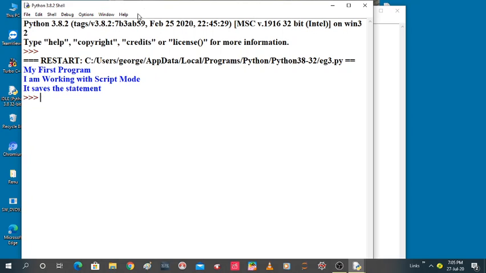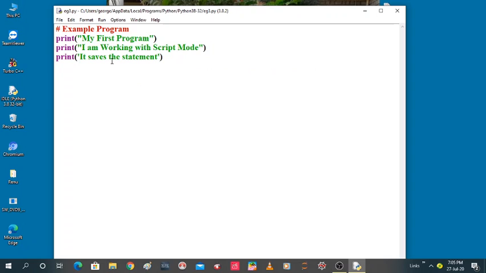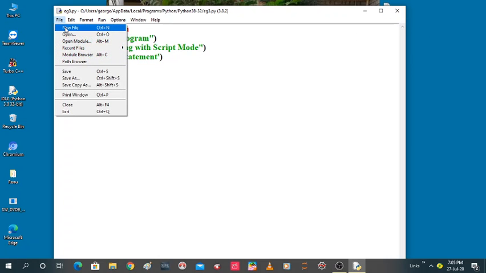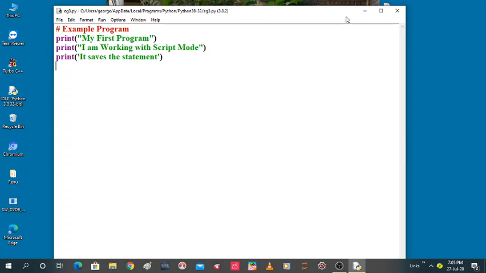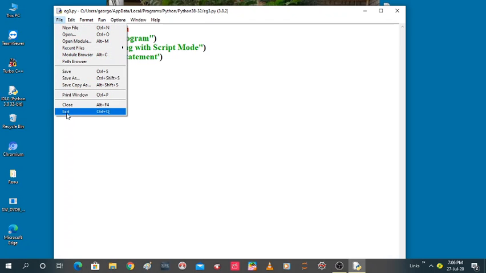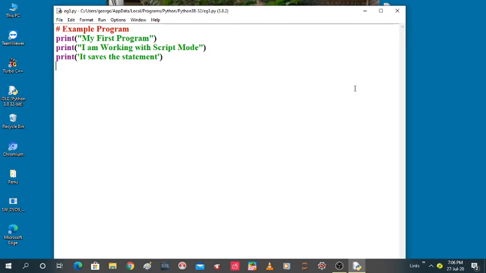Again, if you want to close this Python shell, then you click on the close button. Output screen, you can click on the close button. Then this is the source code window. Again, if you want to do the next program, no need to close this one. You have to click on the file menu, click on new. Do the next one, then you can close this one. After doing the Python program, it is already saved. So you click on the close button here, or you can use file, exit, or close. Any method you can use. Okay, clear.